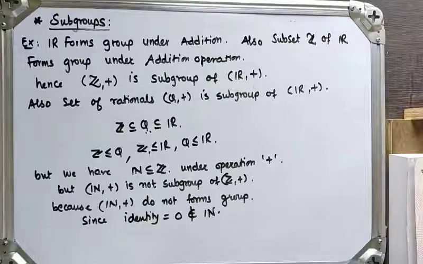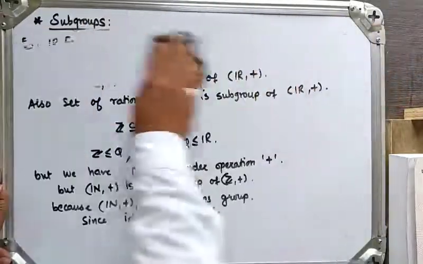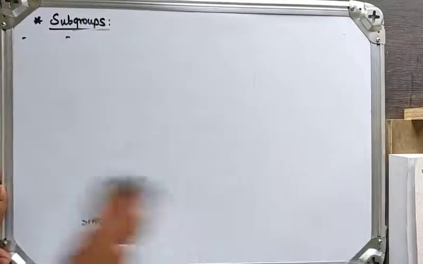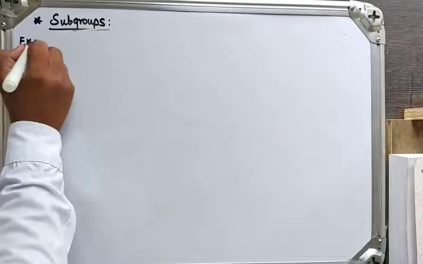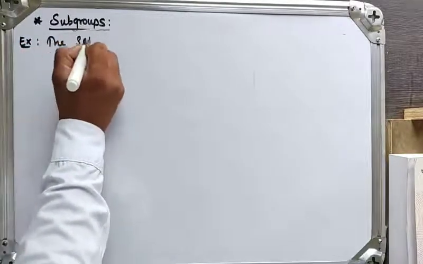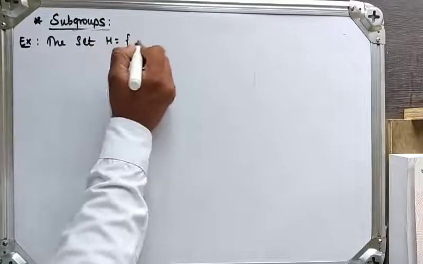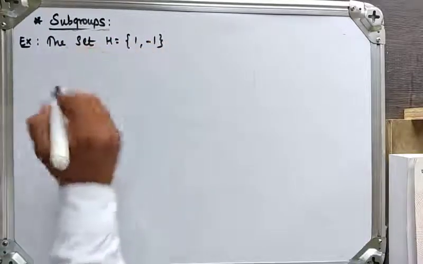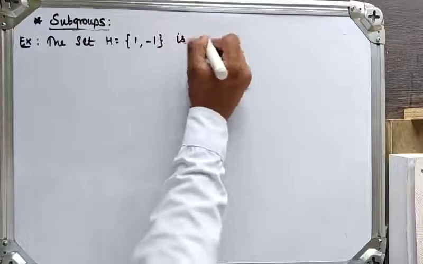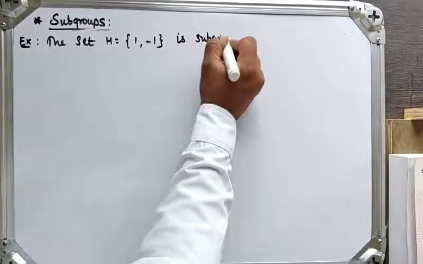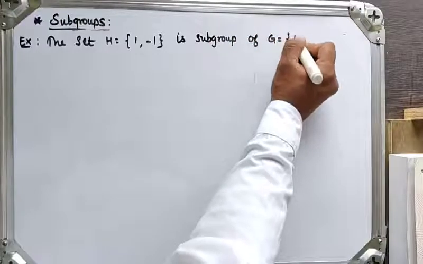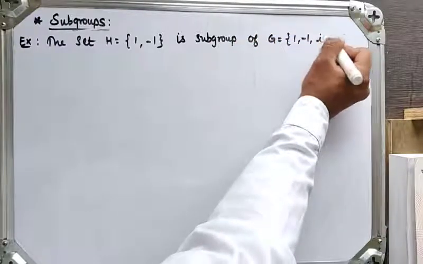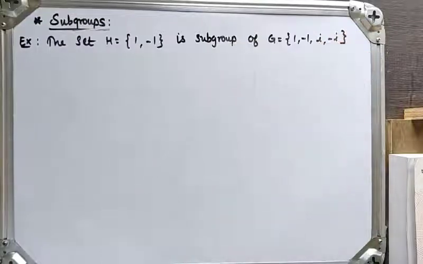Now let's see one more example. The set H = {1, -1} is a subgroup of G = {1, -1, i, -i}.